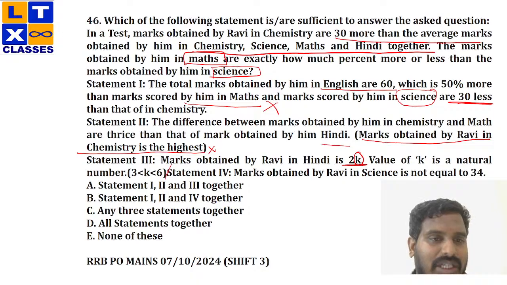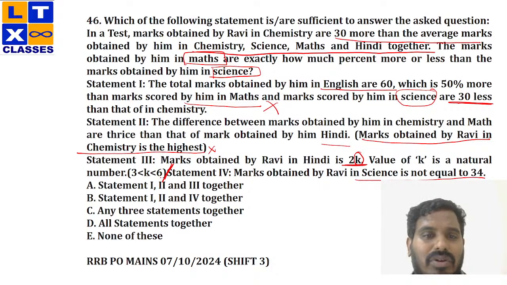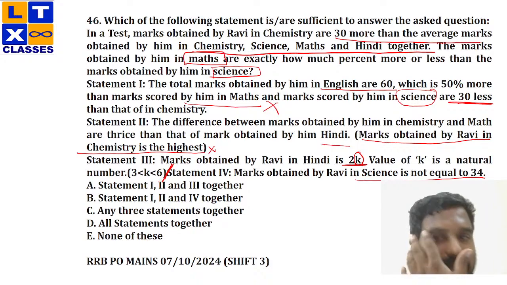Okay. So individually with statement 3 also I cannot do anything. Now what about statement 4? Marks obtained by Ravi is not equal to 34. So finally he's talking something about science.